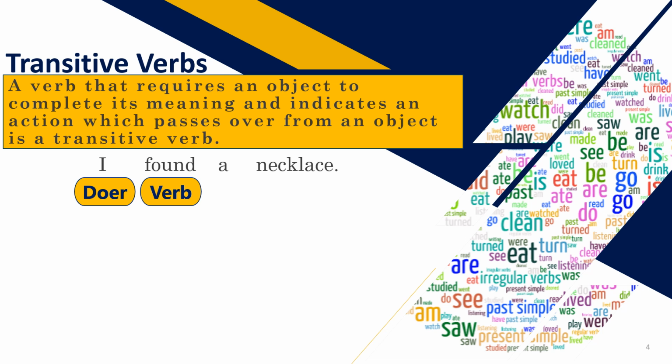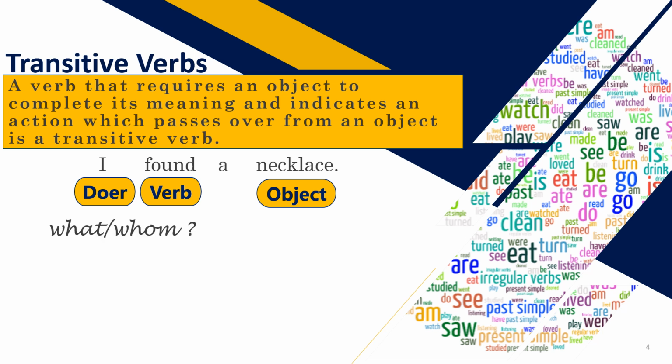If you just had this, I found, you don't have a complete sentence. That sentence does not give you a complete meaning. I found what? So if you have a necklace there, then only its meaning gets completed. So that means your verb found is dependent on an object. And what is the object? Necklace. So since your verb is dependent on this object necklace to complete its meaning, that means this verb is a transitive verb.